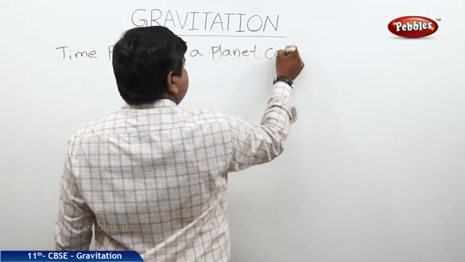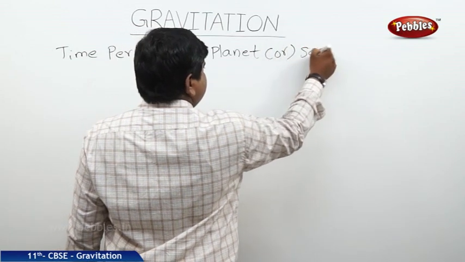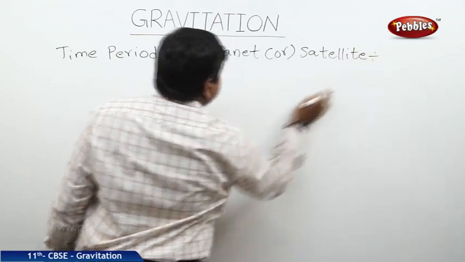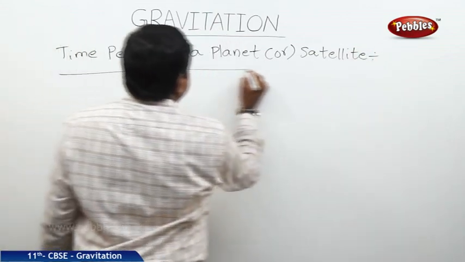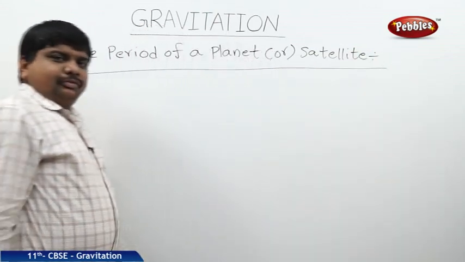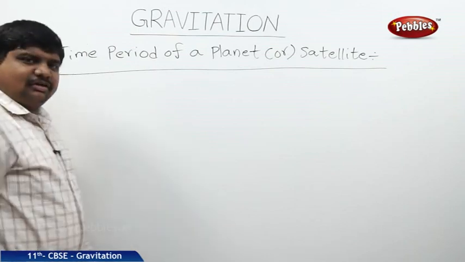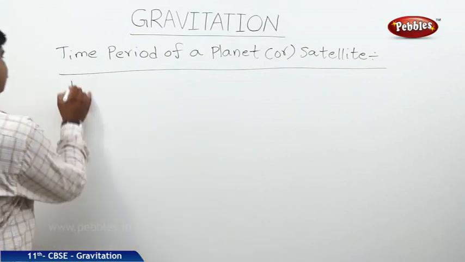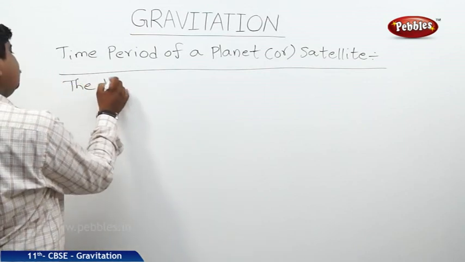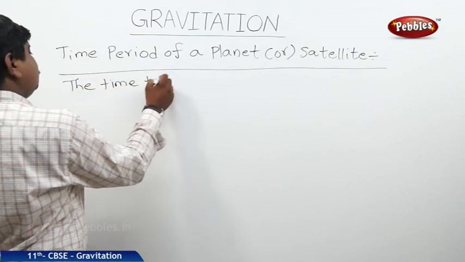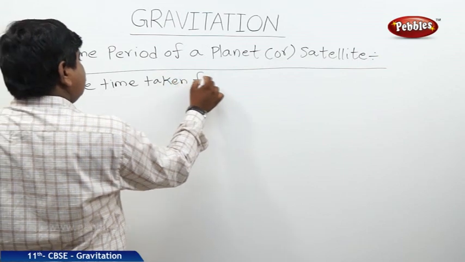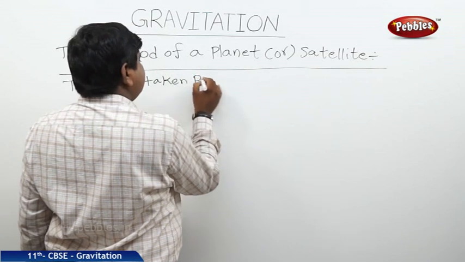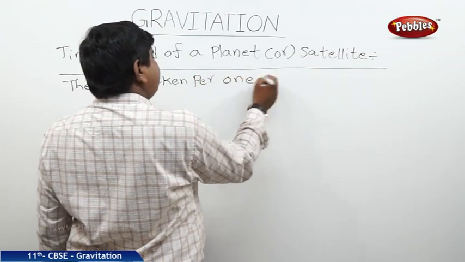Planet or satellite. What is the definition of time period? The time taken for one complete revolution, or time taken per one complete revolution.